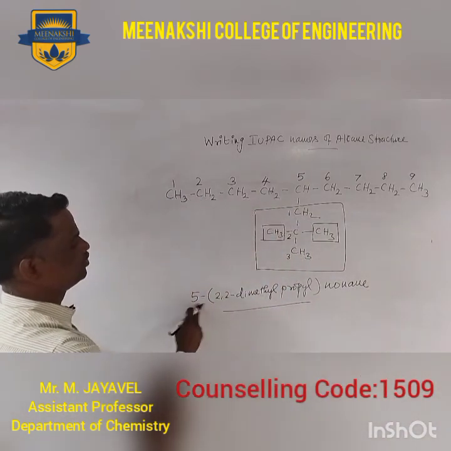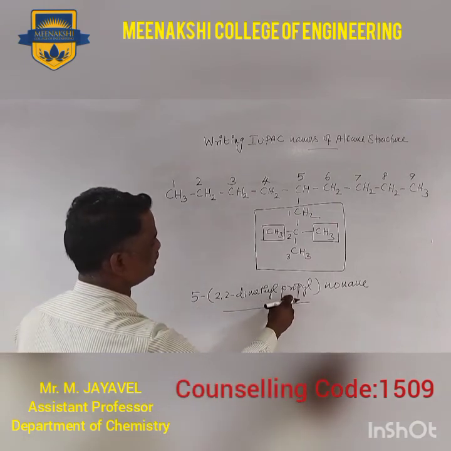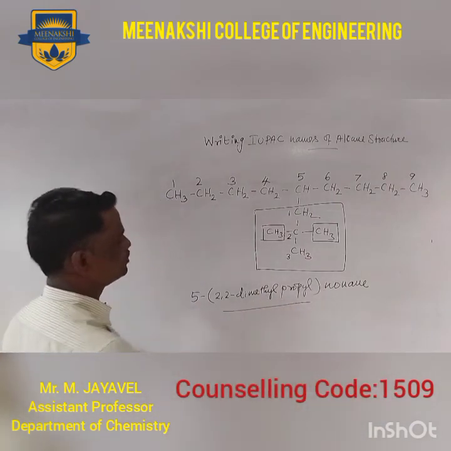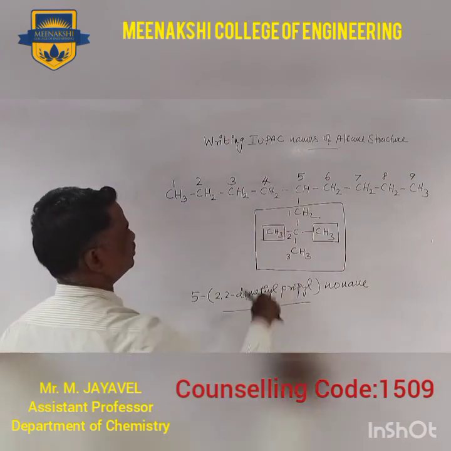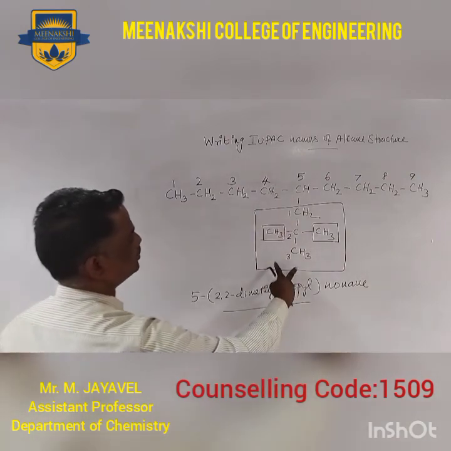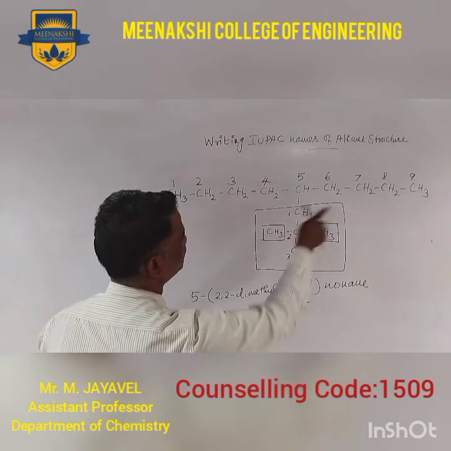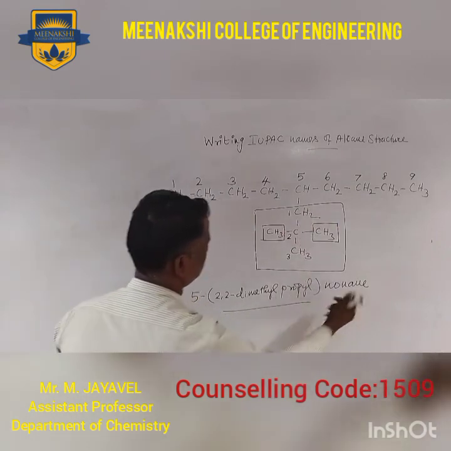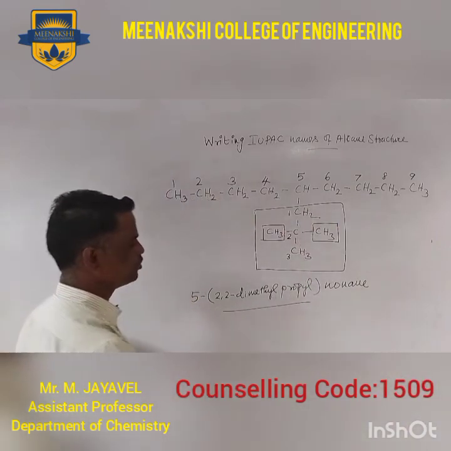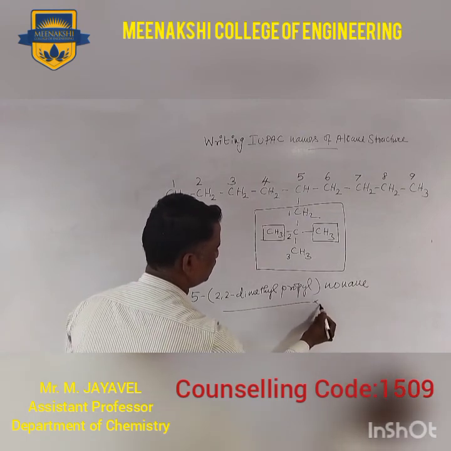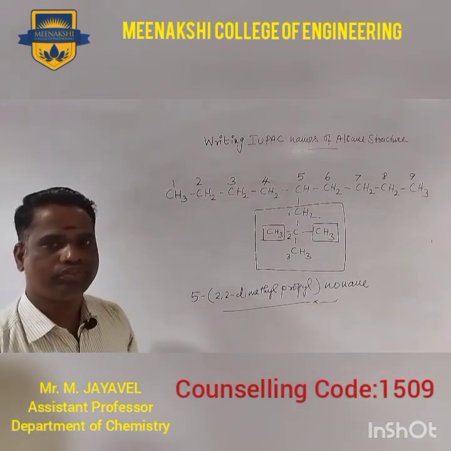So 5, 2,2-dimethylpropyl. This means you use the parenthesis to indicate this branching group, and the longest chain is nonane. So 5-(2,2-dimethylpropyl)nonane is the correct name of this structure.